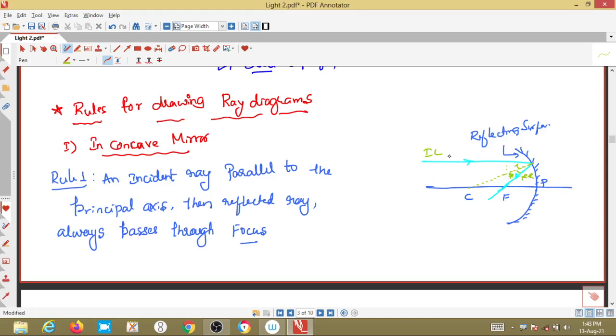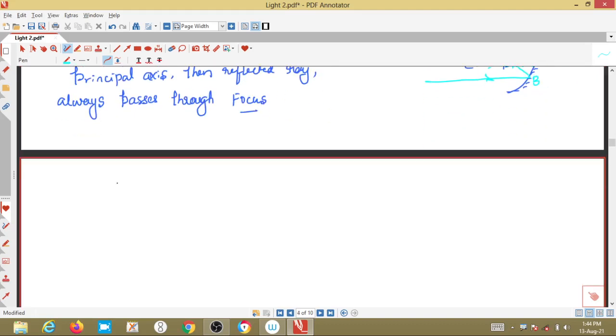It is clear now? Suppose I draw one more ray incident on this reflecting surface of a concave mirror, parallel to the principal axis, incident on point B. It gets reflected back and passes through this focus. Here the image will be formed. This is the incident ray, this is the reflected ray. The distance from here to here we call the focal length. Clear now? We will go to rule number 2.